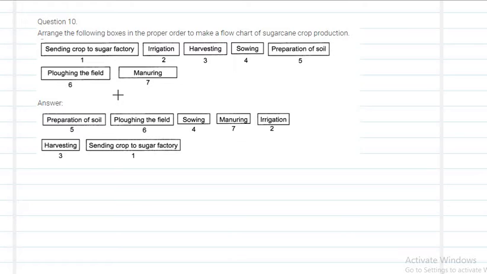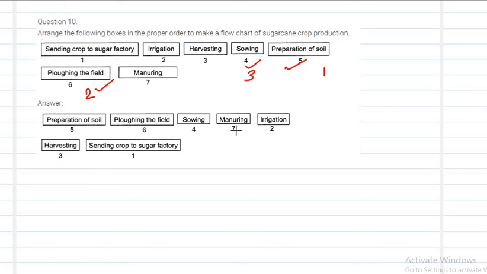First, before growing any crop, we have to prepare the soil first, right? That we have to write first. Preparation of soil. Then what will we do? We will do tilling or plowing the field, right? This is first, this is second. Next, what will we do? Next, we will sow the seed.